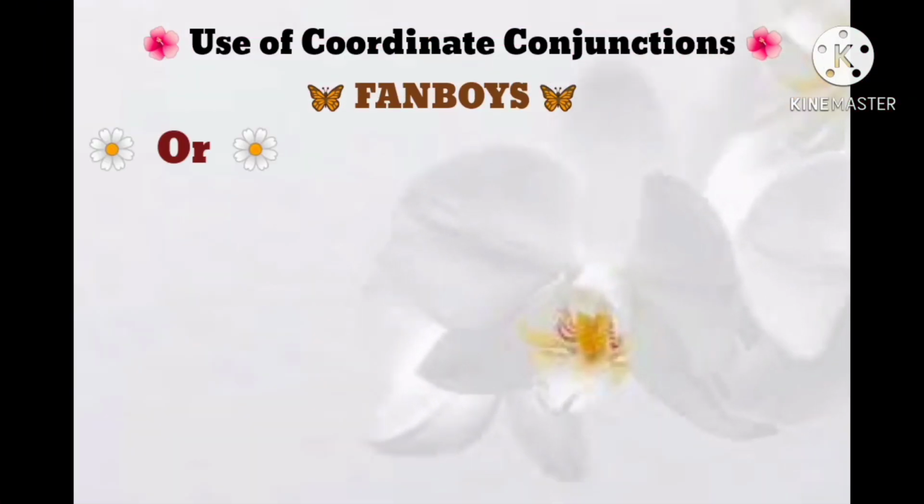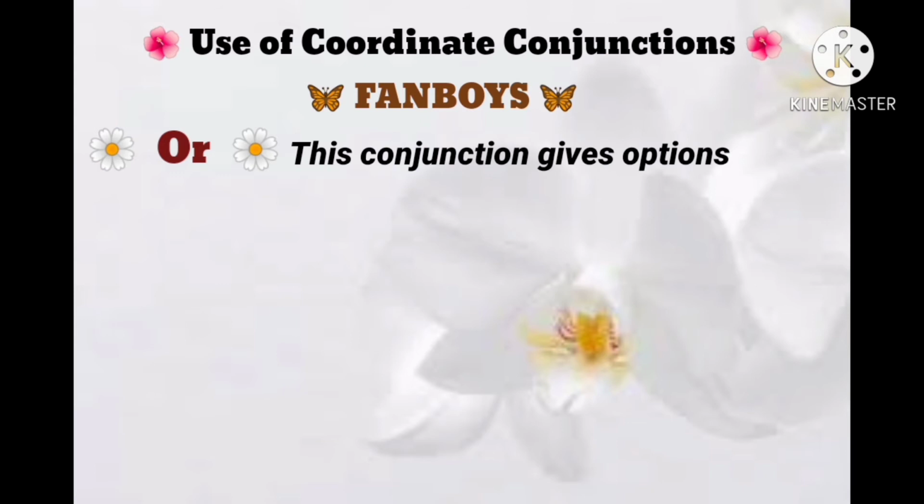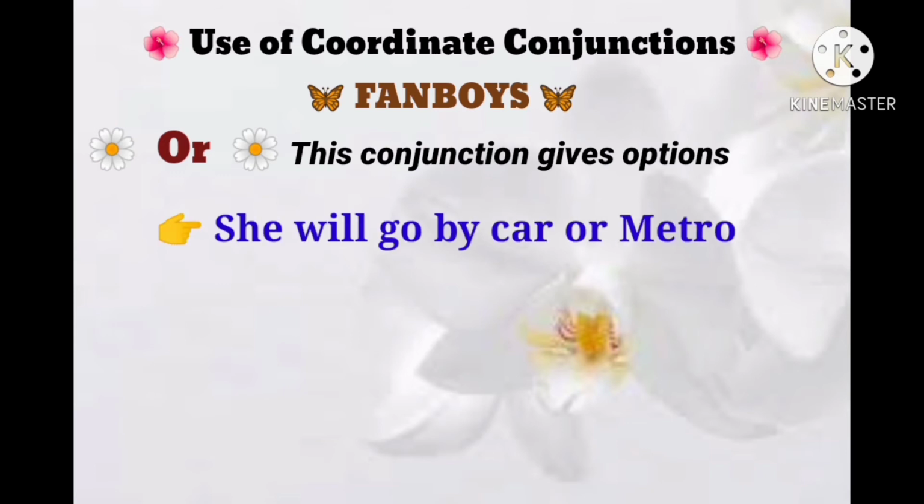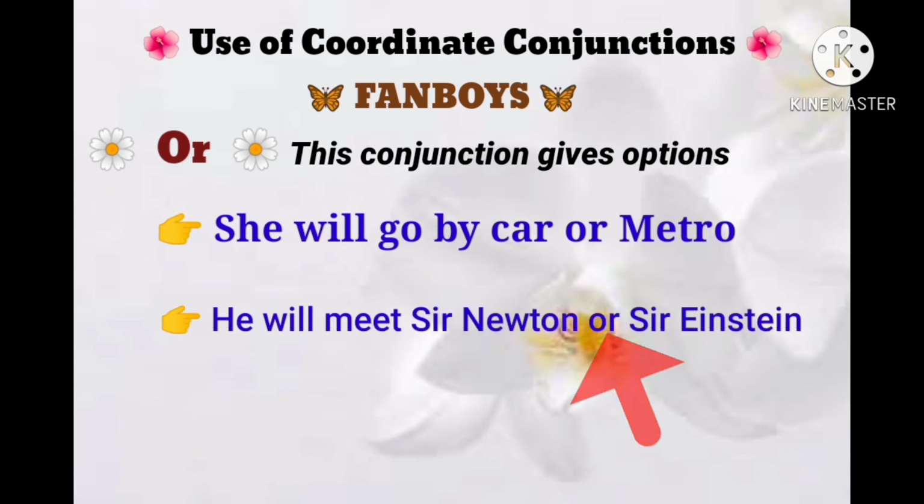Next coordinating conjunction is or. This conjunction gives options. She will go by car or metro. So she has two options separated by or. He will meet Sir Newton or Sir Einstein. So again, he has two options given by or.